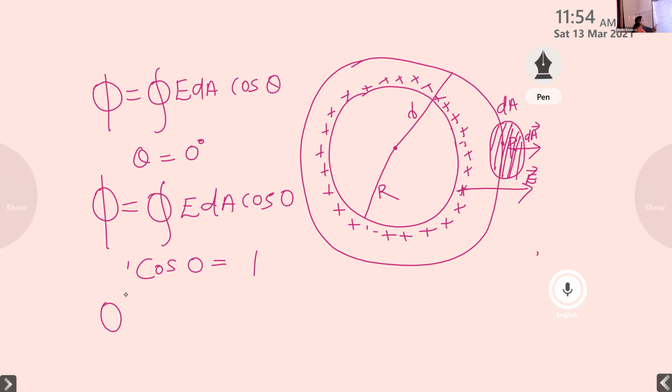Then the equation for phi is equal to closed integral E dA into cos 0, that is 1. So it becomes phi is equal to closed integral E dA. Clear?